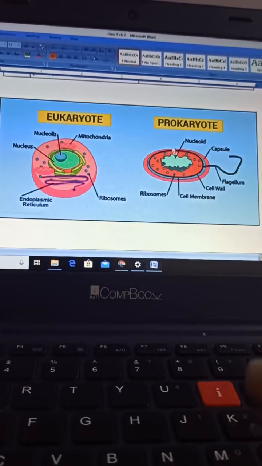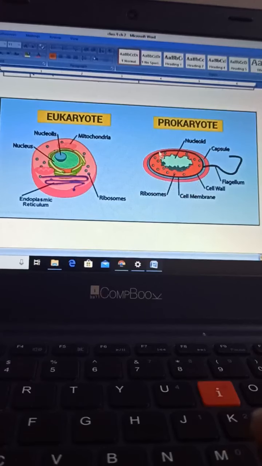So as you can see in the diagrams, in case of prokaryotes, this is the example of a bacterial cell. The common example is the bacterial cell, which contains the prokaryotic nucleus. At the center it has the nucleoid. The outer covering is the capsule. This is the flagellum of the bacteria, the cell wall, cell membrane and ribosomes.